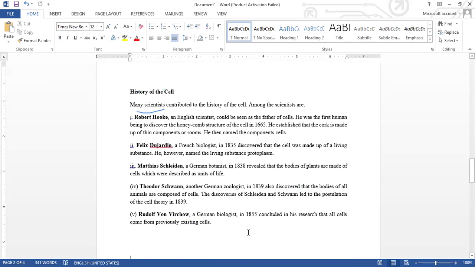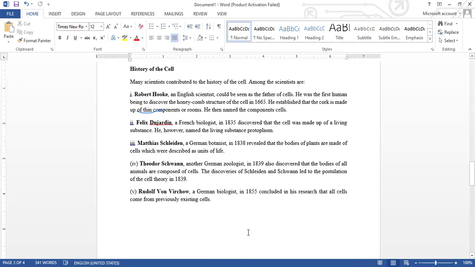And similarly here also, this is the history of the cell, containing five scientists that have contributed immensely to the history of the cell. And most importantly, history can never forget Robert Hooke, who is an English scientist and also called the father of cells. Of course, he was the first human being to discover the honeycomb structure of the cell in 1665.